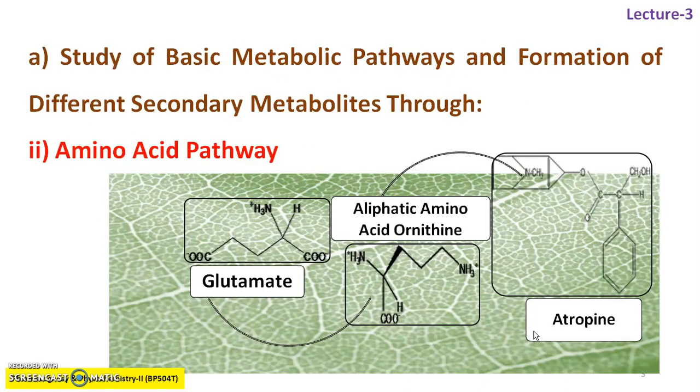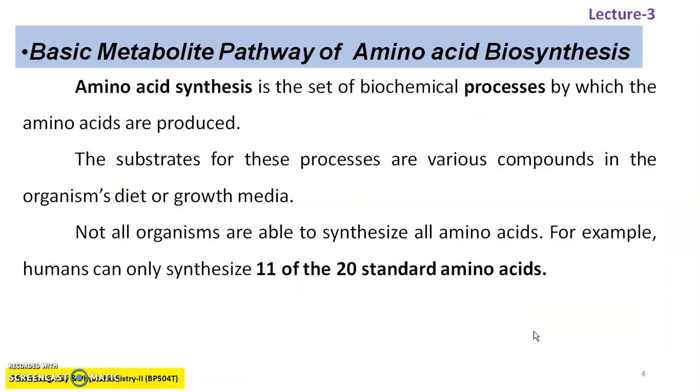Dear friends, in this lecture number 3 we will study and discuss the amino acid pathway and the formation of secondary metabolites through this pathway. Amino acid synthesis is the set of biochemical processes by which amino acids are produced. In this pathway we are going to study the biosynthesis of aliphatic amino acids and the biosynthesis of secondary metabolites via these aliphatic amino acids through glucose metabolism.